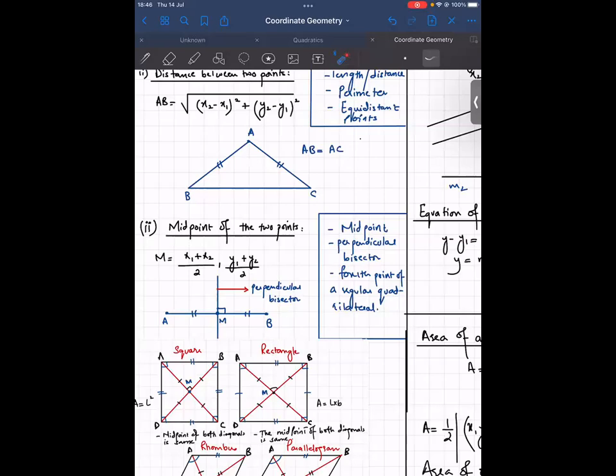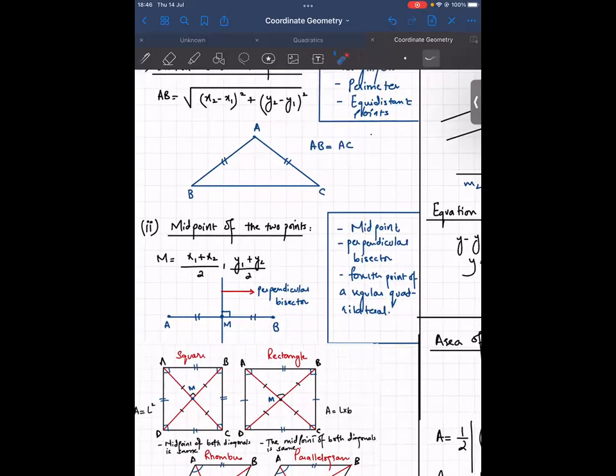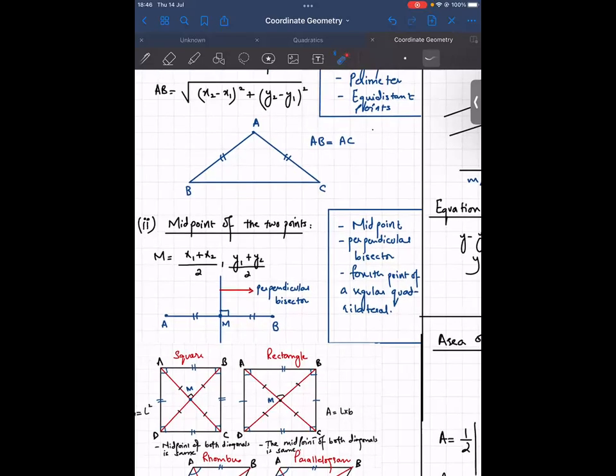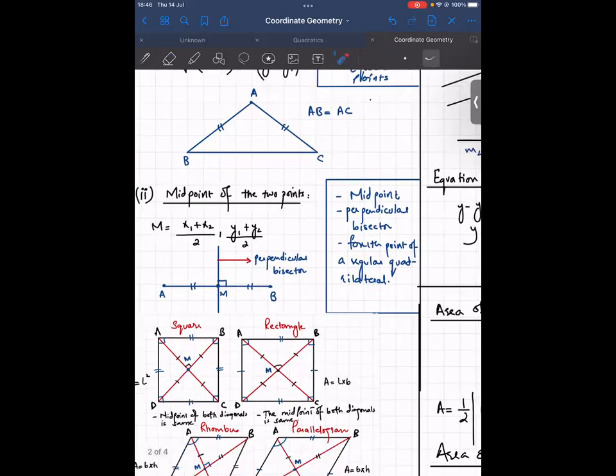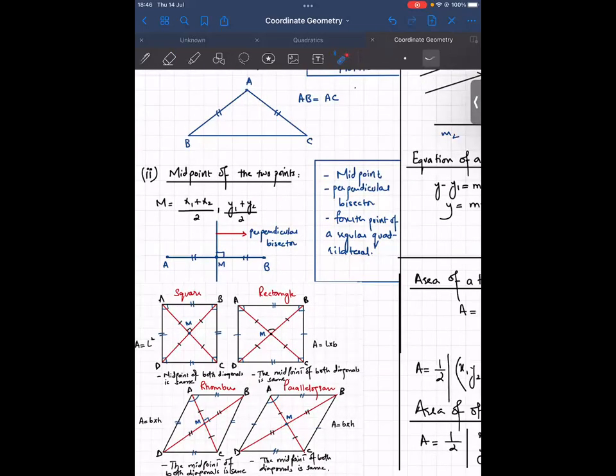Now the third situation in which this formula of midpoint is going to be used is when you've been asked to calculate the coordinates of any of the vertex of a regular quadrilateral, or the coordinates of any of the point of a regular quadrilateral. Now, regular quadrilateral includes 4 figures: square, rectangle, rhombus, parallelograms.